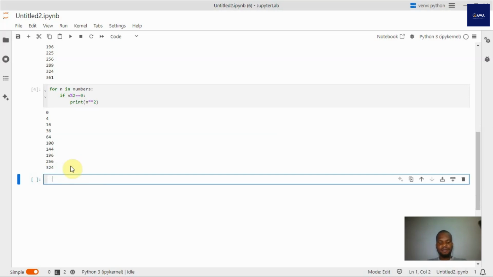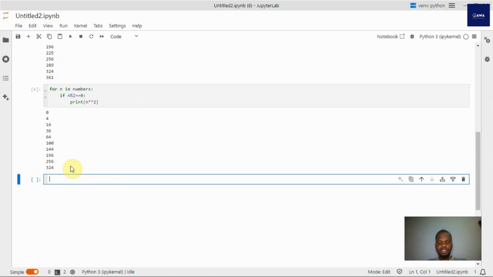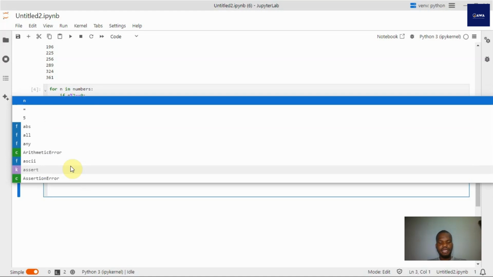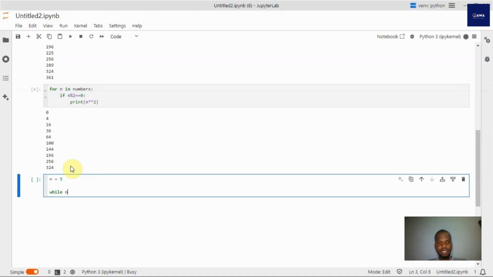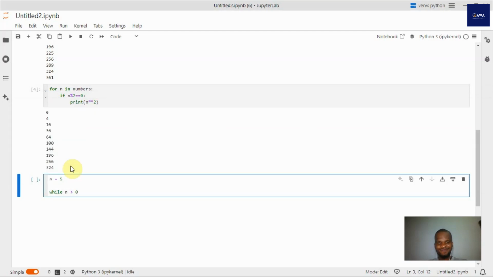So if I declare that n is equal to 5, and I now say while n is greater than 0, this is going to create an infinite loop.